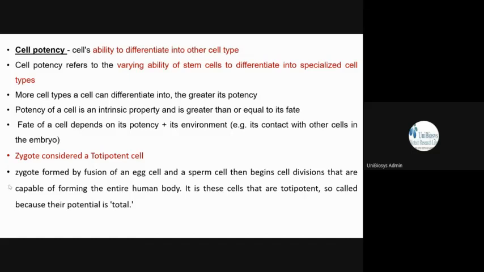And this potency, you can say, is an intrinsic property. It is the intrinsic property of that particular cell, and it can be either greater than or equal to the fate. That I will explain later. What is its fate? Fate means what is going to happen to it. Take a cell, a liver cell.